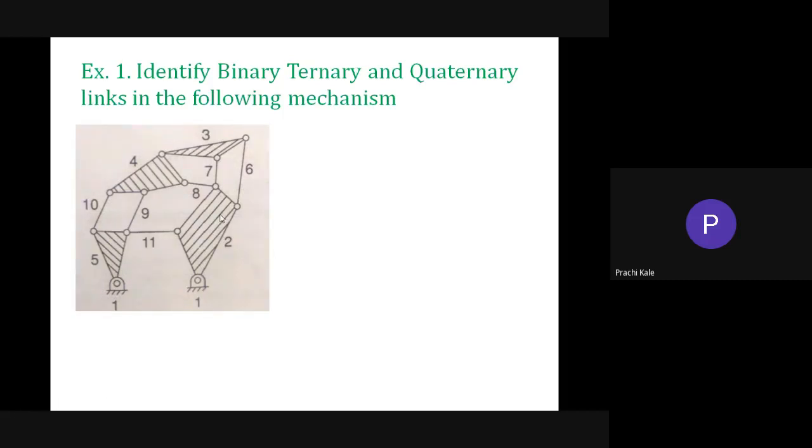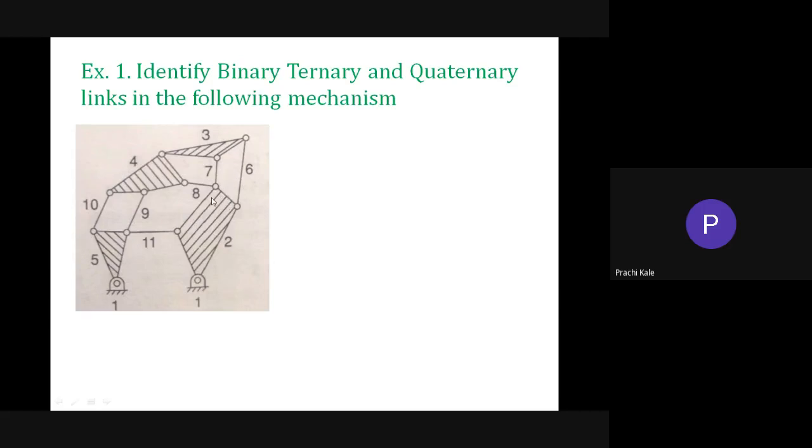Yes. For link number 2, there are 4 points with which it can get connected to other links: 1, 2, 3 and 4. That's why this is a quaternary link. See what the difference is when the portion is not hatched. Can you see the difference between these two?